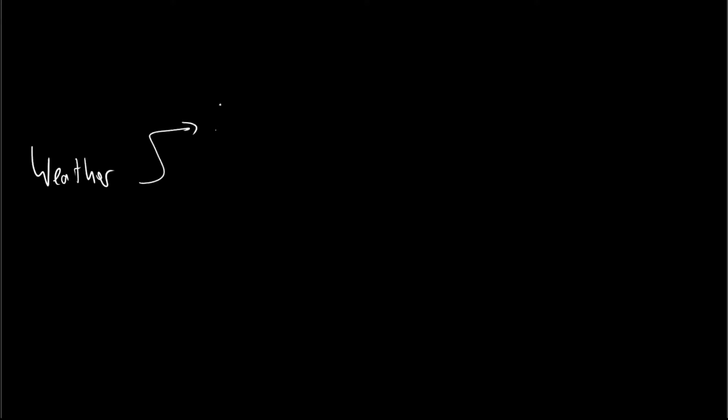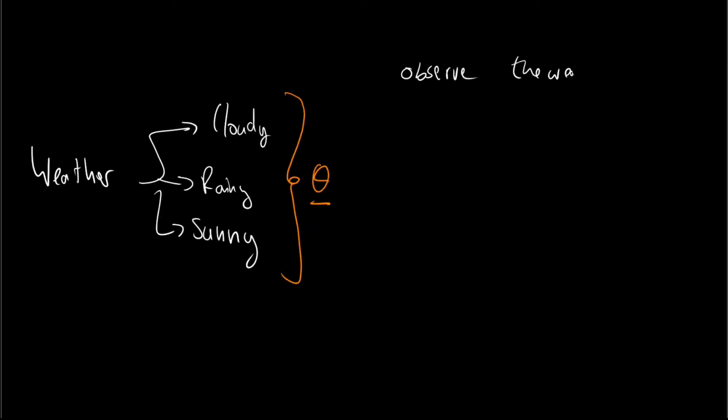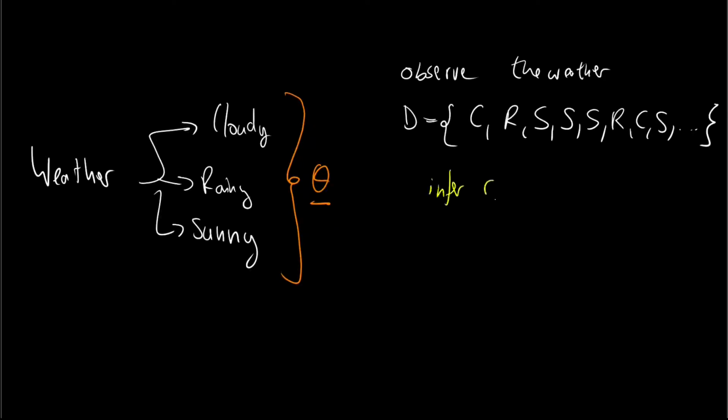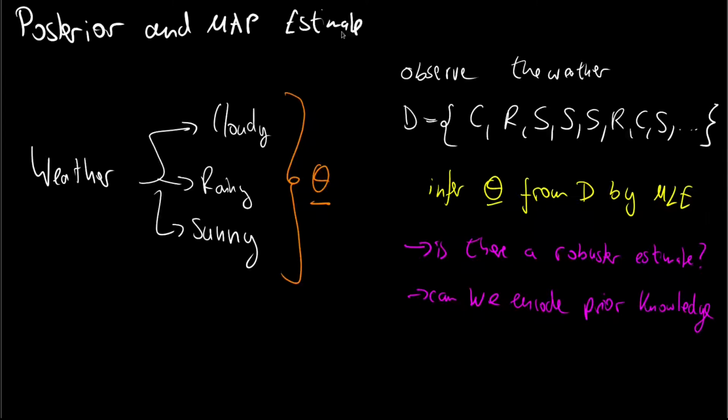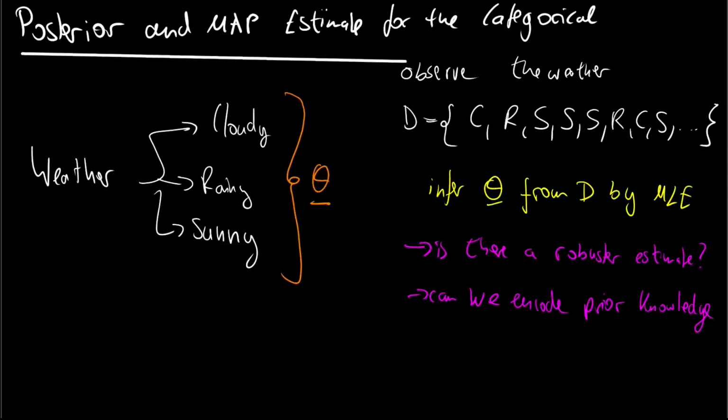We modeled the weather to either be cloudy, rainy, or sunny. We know there are probabilities associated to each event, and if we observe the weather, so for instance cloudy, rainy, sunny, and so on, then we can infer these parameters from the data by the maximum likelihood estimate. But is there also a more robust estimate, or can we encode prior knowledge? And indeed we can. In this video we will derive the posterior and the MAP estimate for the categorical.